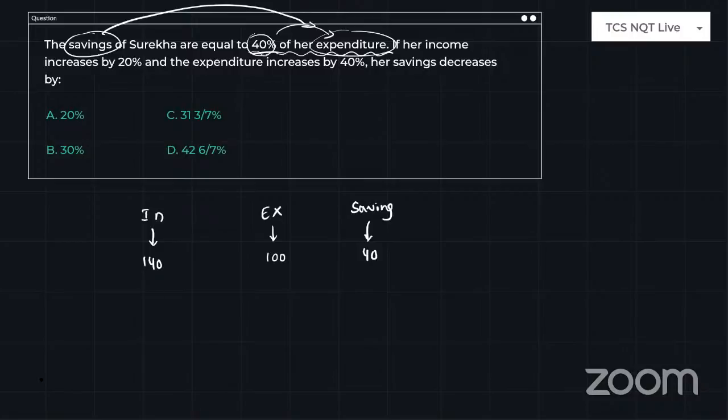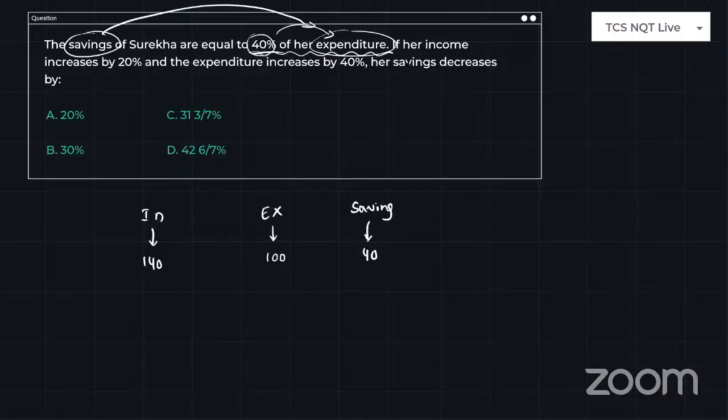Many people will start the problem from income as 100. You will end up with very huge calculations and wrong calculations. Don't do that. You have to find the origin first. If you find the origin, the problem is going to be very easy.